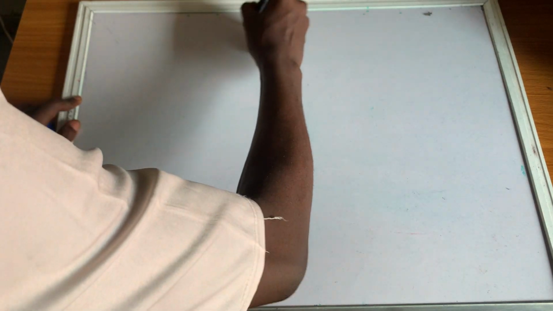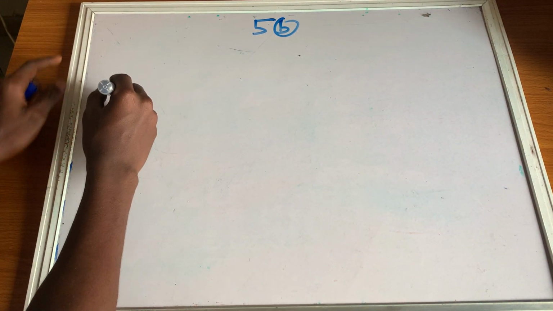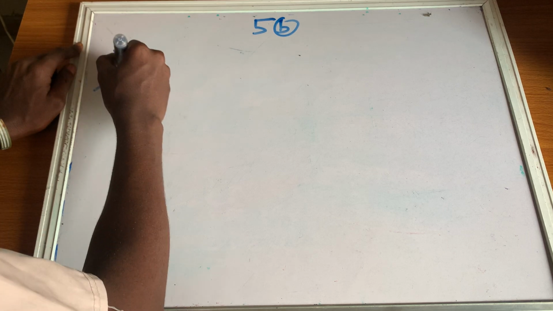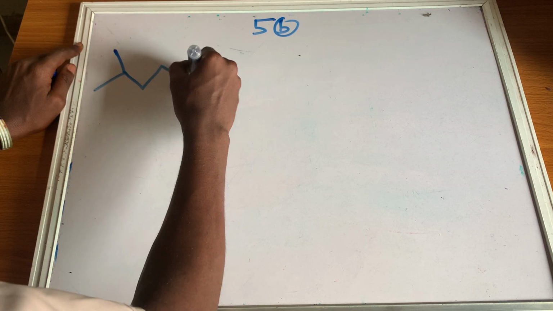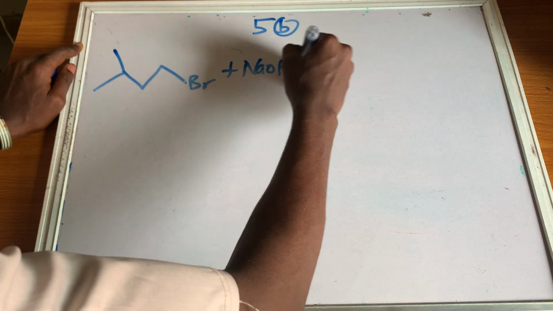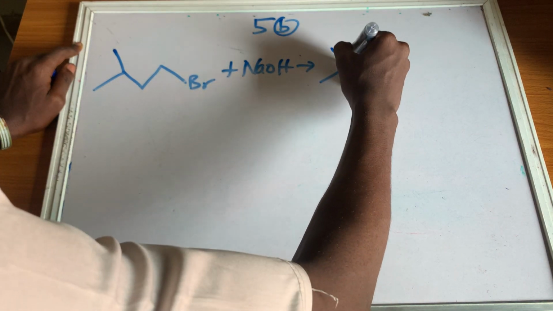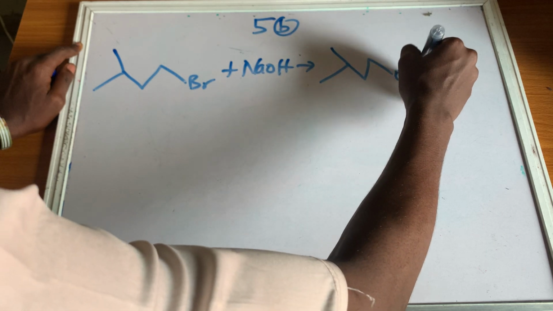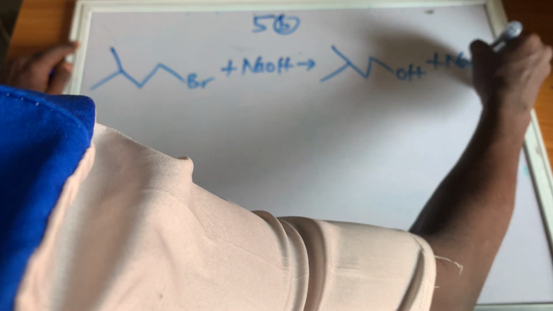From the equation we have here, we are looking at question 5B. Our equation for the reaction is this compound reacting with NaOH to give this compound with OH plus NaBr.